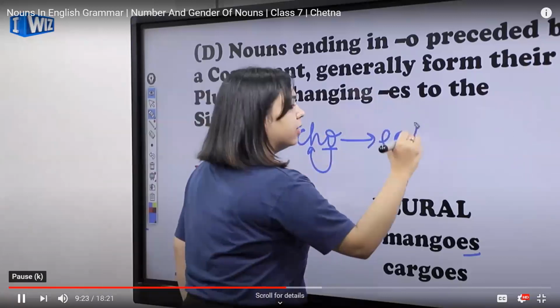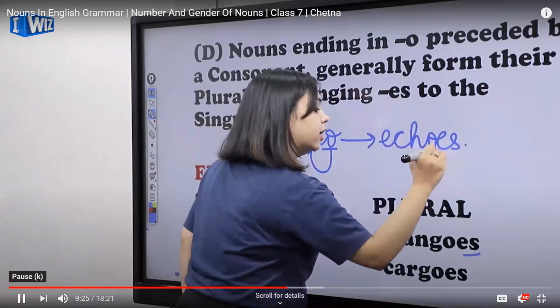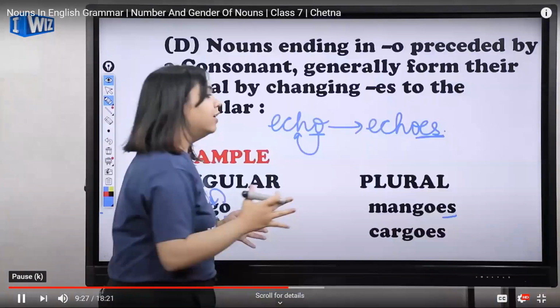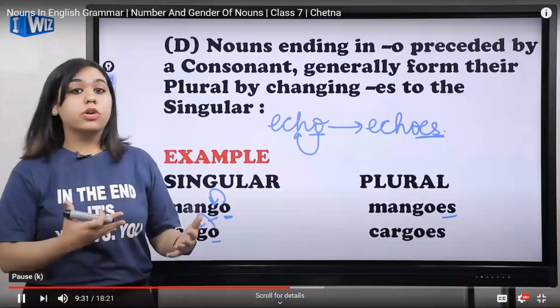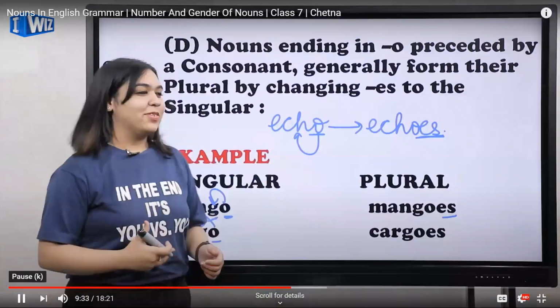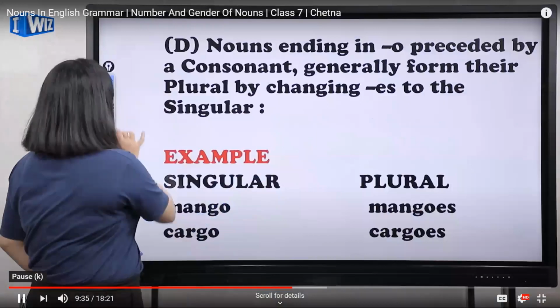It will be echoes. Simply you have added es to it. So this is how you can form plurals out of the singular nouns. Okay? I hope it's clear and we'll move forward.